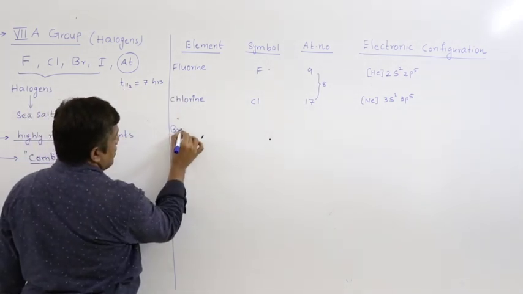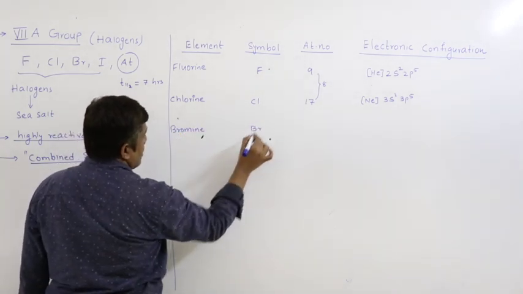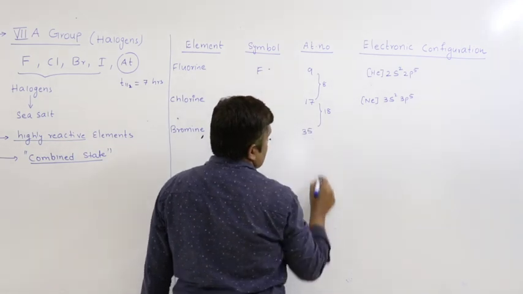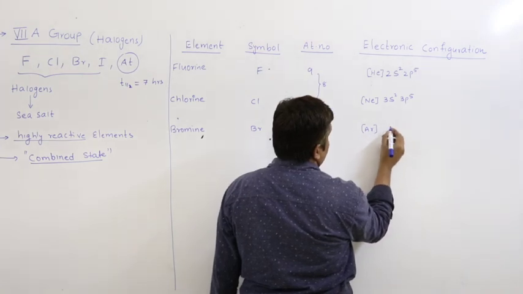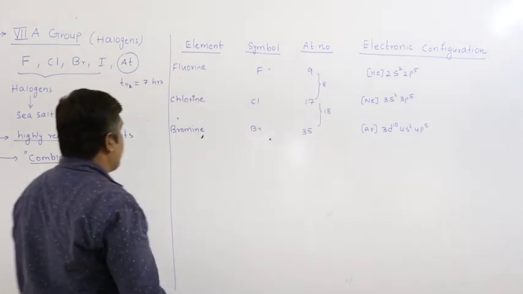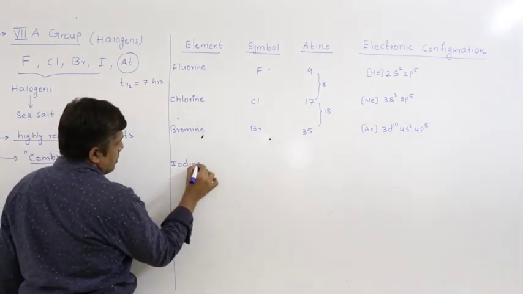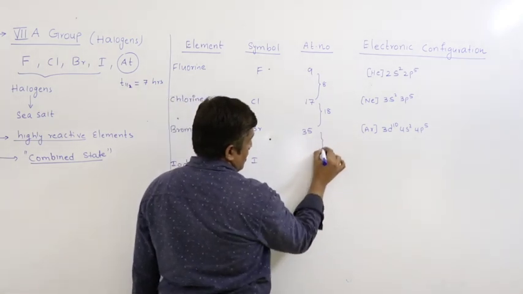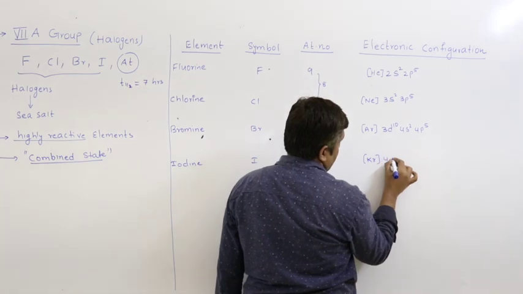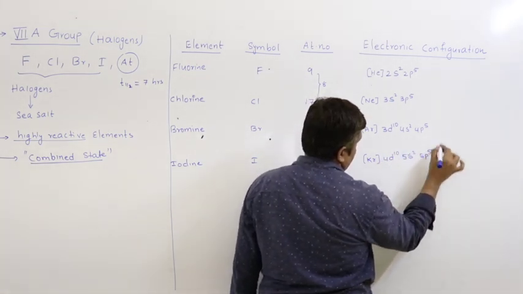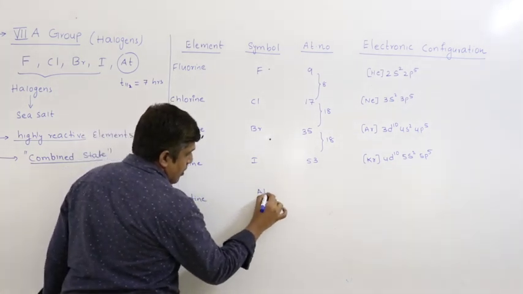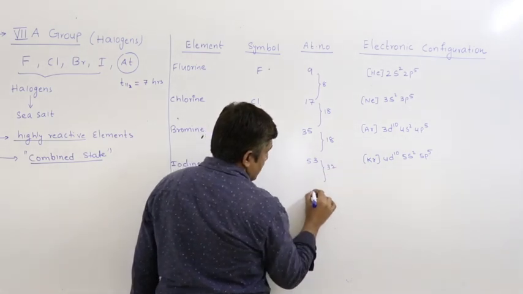Next, bromine, 4s2, 4p5. Then iodine, 5s2, 5p5. Astatine is 85, and to add 32, so there are 32 elements between them.